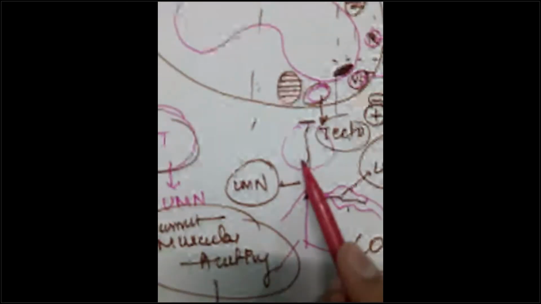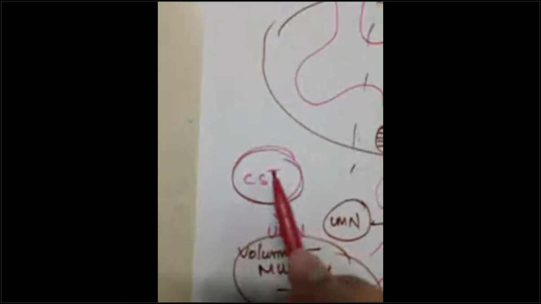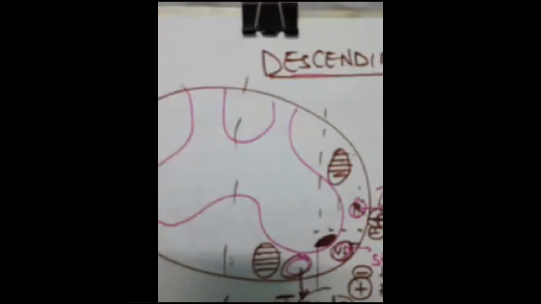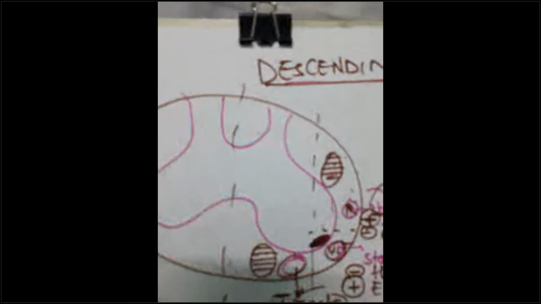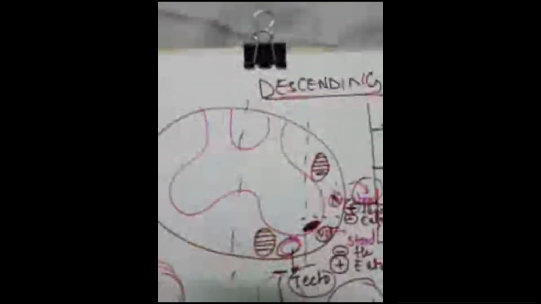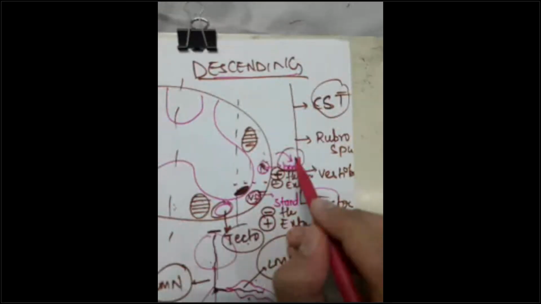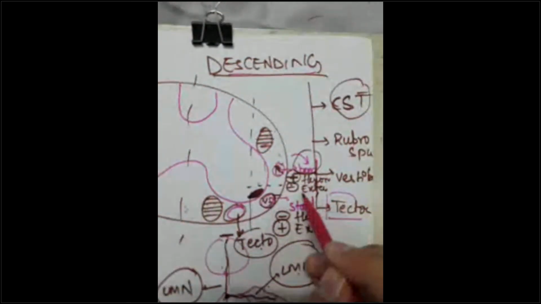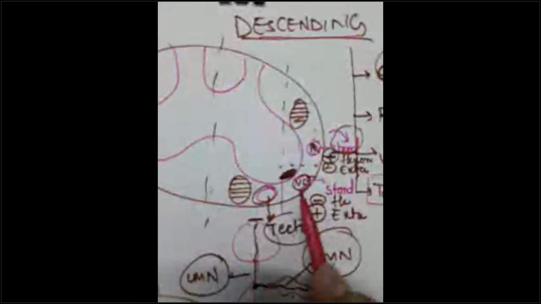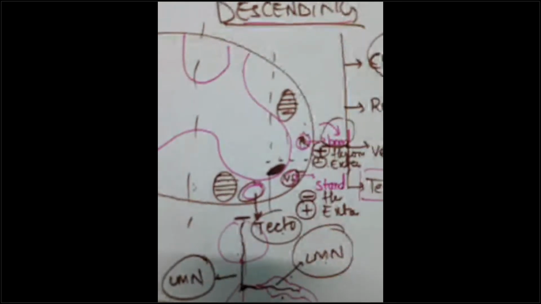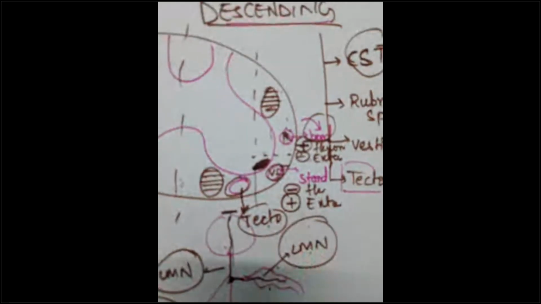We have the upper motor neuron and lower motor neuron. The upper motor neuron is called the corticospinal tract. Where is it ending, guys? This corticospinal tract ends in the anterior horn cell of the spinal cord gray matter. Now, the rubrospinal tract, as we have seen, helps in facilitation of the flexors and inhibition of the extensors. The vestibulospinal tract helps in the inhibition of flexors and facilitation of the extensors.